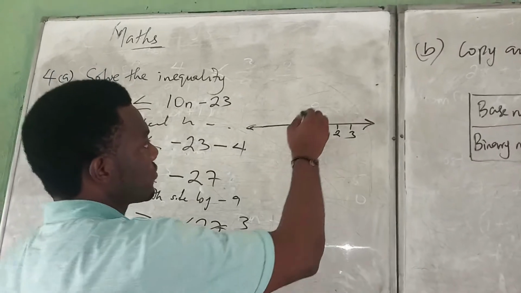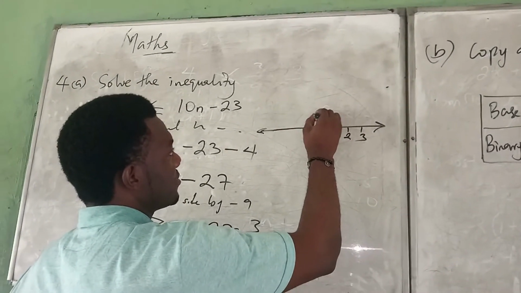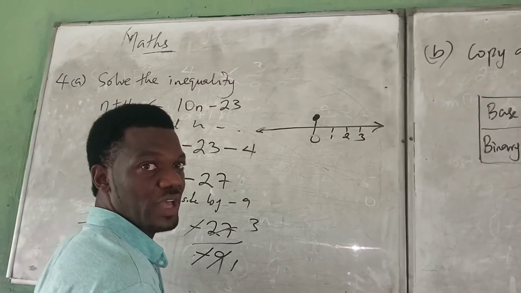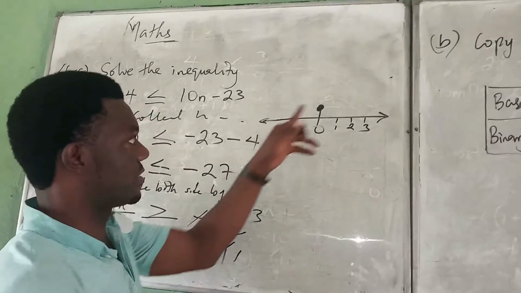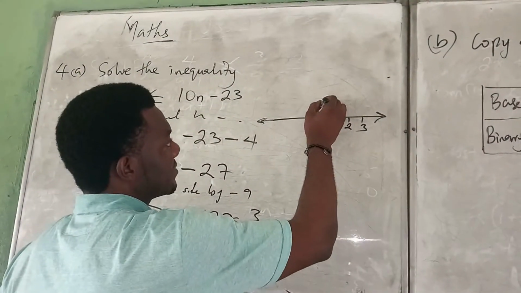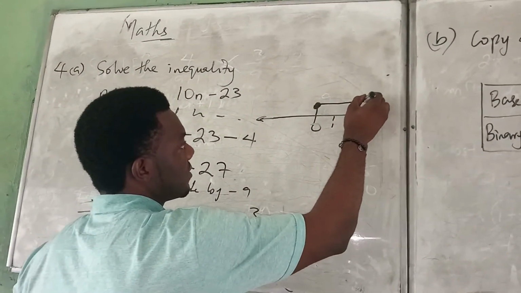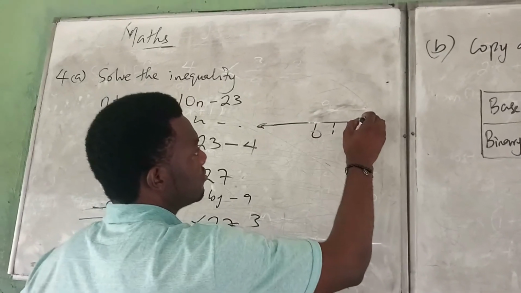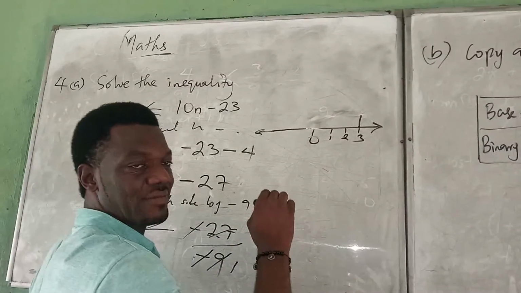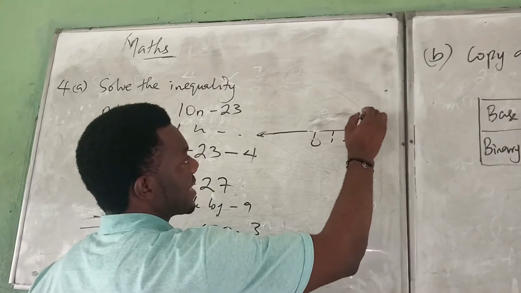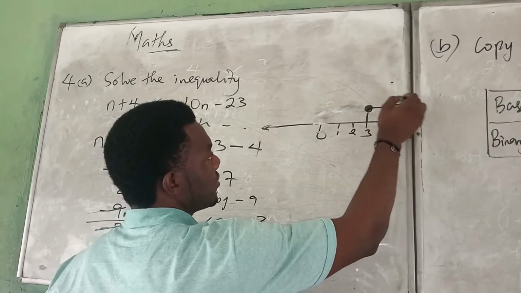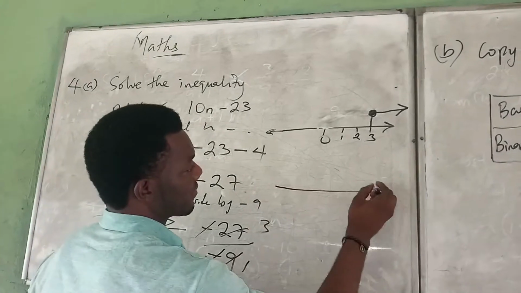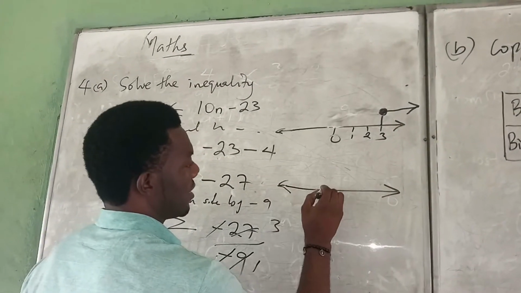When it is equal, you darken the circle because it is equal to. If there is no sign of equality there, you don't darken. Sorry, not at 0, I made a mistake. It should be from 3. It is greater than 3 or equal to 3. Technically you can just say this is 3.